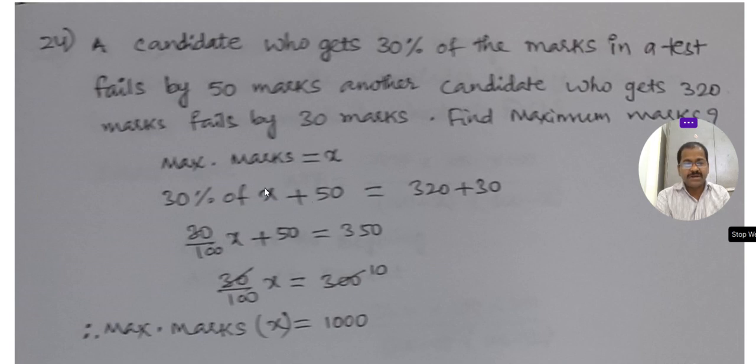If the first candidate got 30% and failed by 50 marks, to pass, the pass marks are the same for both persons. This is the first person's pass marks. The second person got 320 but failed by 30 marks. If he gets 30 more, he could also pass. So both pass marks are the same. If we do this, then the maximum marks, x, is 1000.